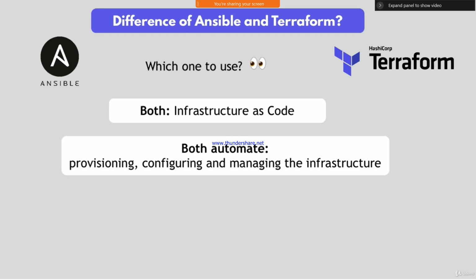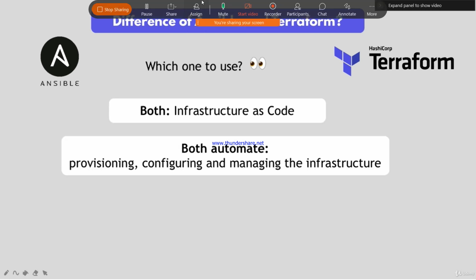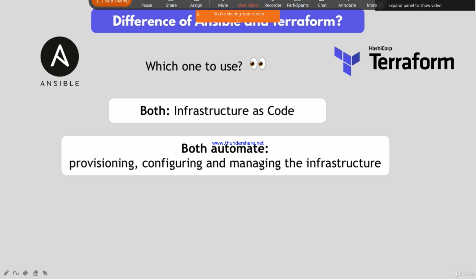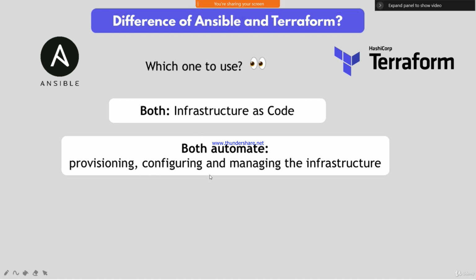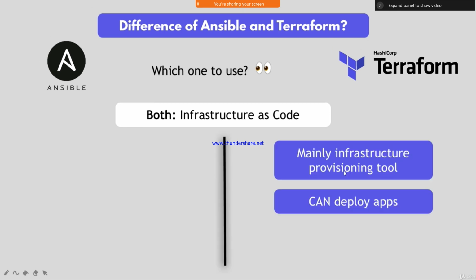Both are infrastructure as code, and both automate provisioning, configuration and management of the particular infrastructure. Coming to differences, Terraform is mainly an infrastructure provisioning tool, used completely for infrastructure purposes only, and it can deploy particular applications.